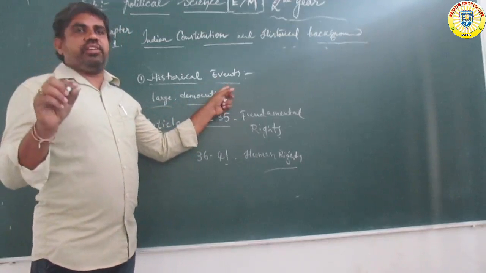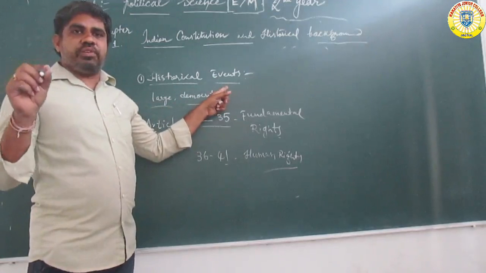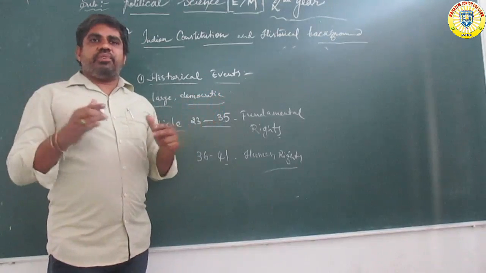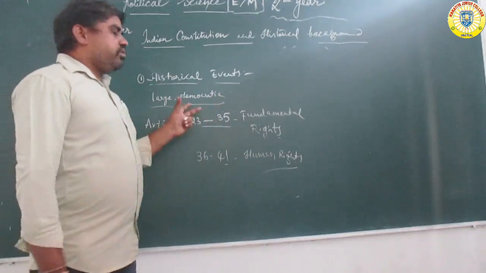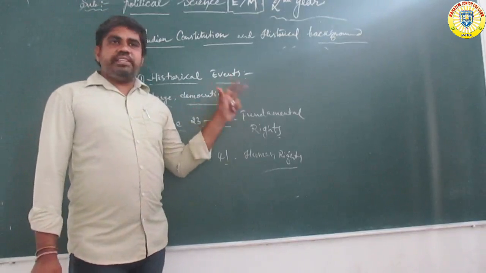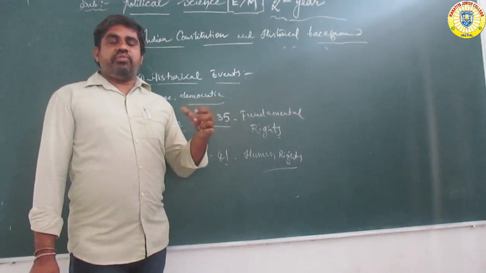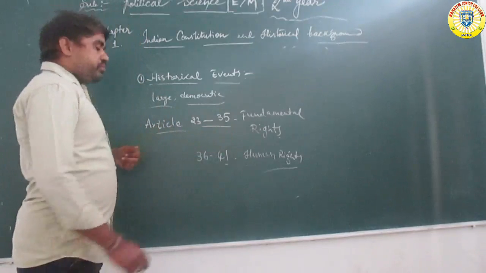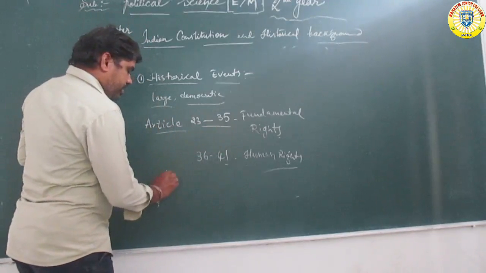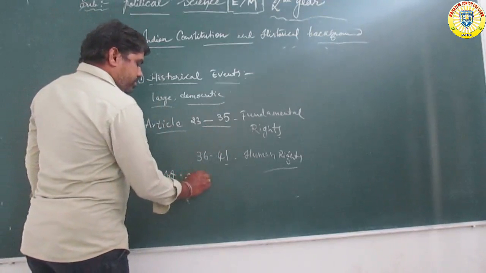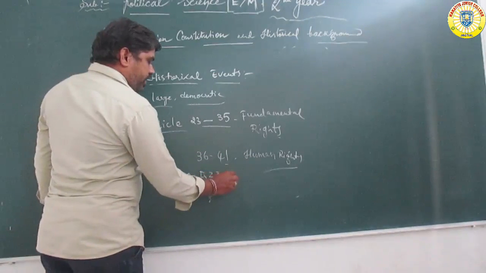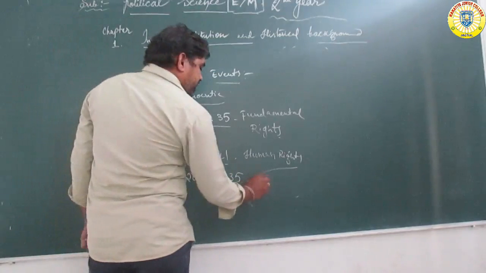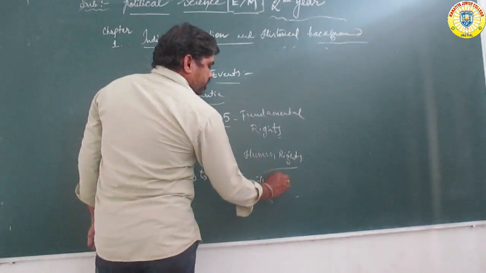Historically, India has the largest population and is also the biggest democratic country. Article 23 to 35 mainly cover fundamental rights, and fundamental duties are also announced. Fundamental duties, particularly Article 20 to 35, Article 22, 23 and 35. What are the fundamental duties?